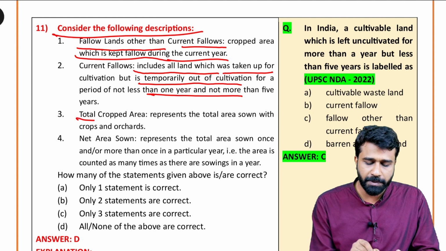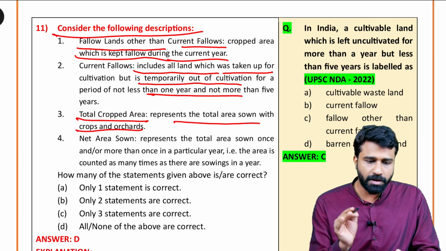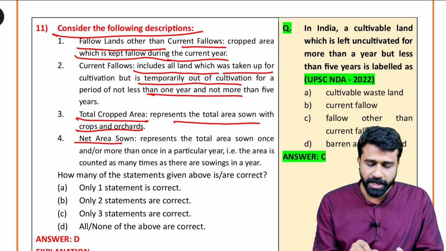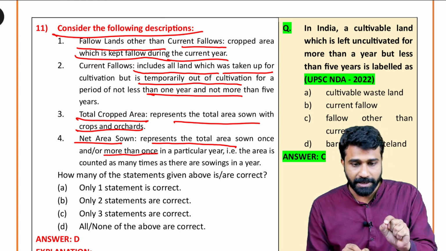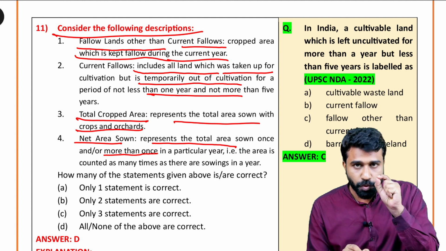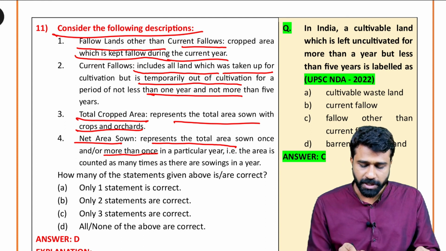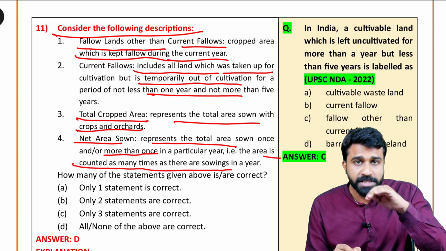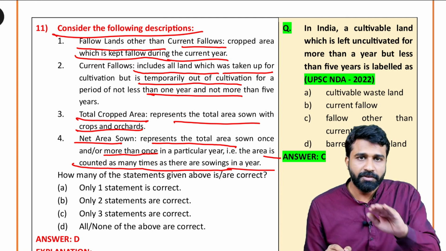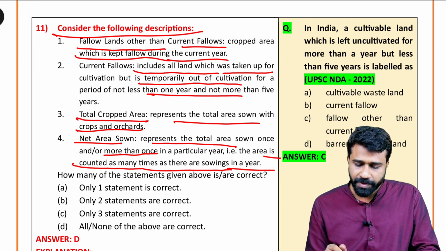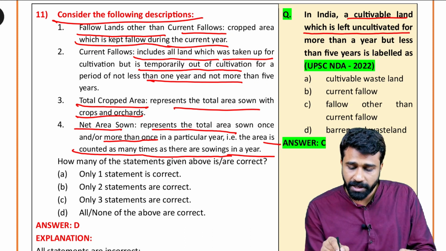Total cropped area represents the total area sown with crops and orchards. Net sown area represents the total area sown once and more than once in a particular year. That is the area that is counted many times in the sowing season in a particular year. And a cultivable land which is left uncultivated for more than a year but less than 5 years.